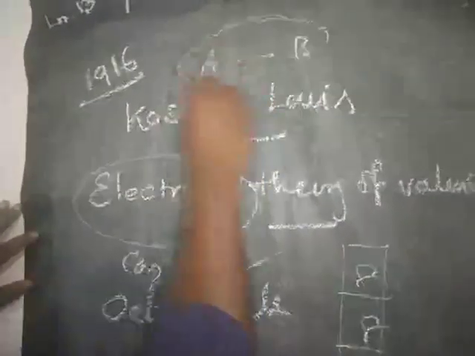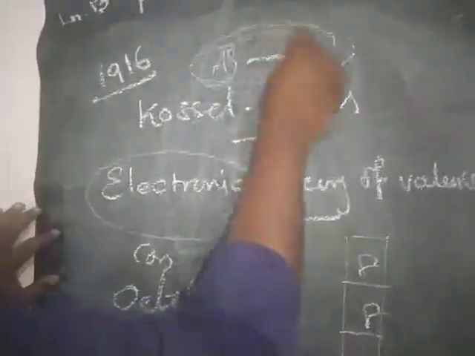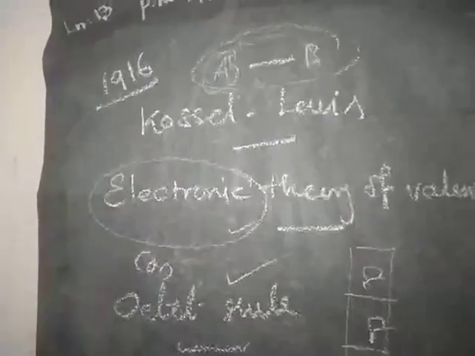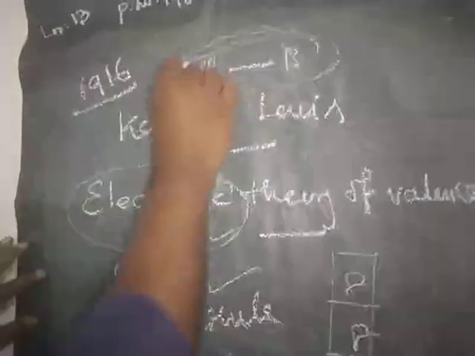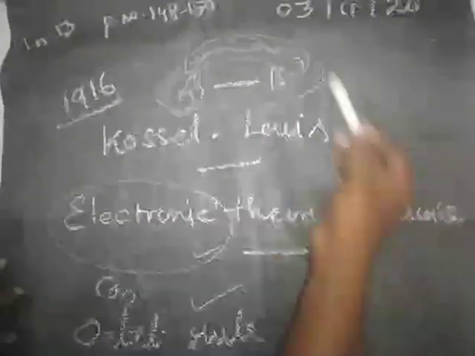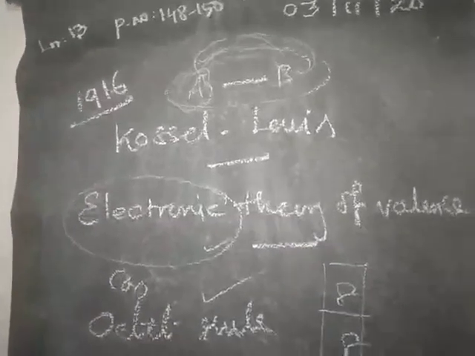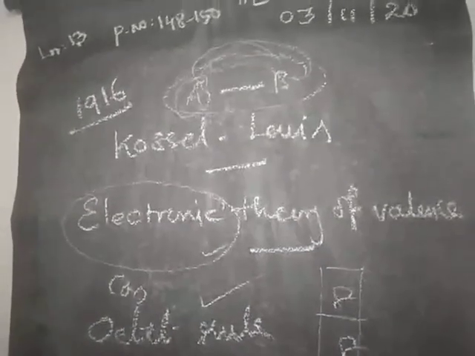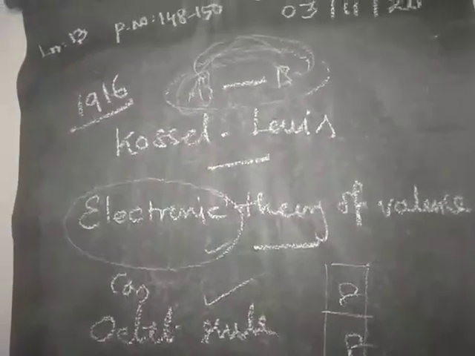Just see A and B. Sometimes A donates the electrons, or B donates the electrons, or sometimes both A and B share the electrons, and then they form the bond. In this way, a chemical bond is formed.